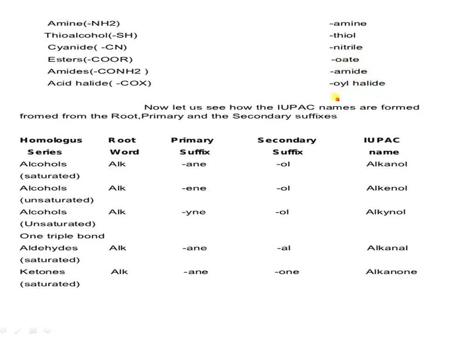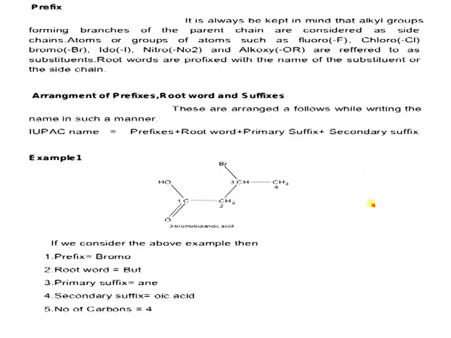These are the secondary suffix. That is for the functional group present in the organic compound. For example, in the homologous series of alcohols, saturation gives alk-ane-ol, alkanol. For alcohols with unsaturation, it is alk-ene-ol, alkenol. So these are examples of using root, primary and secondary suffix.